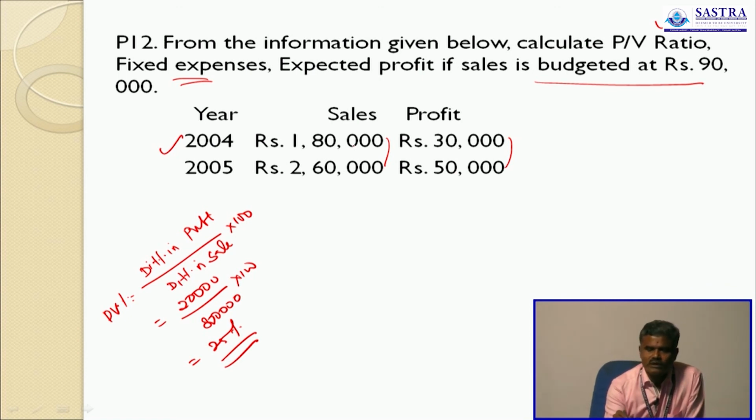So sales is 1,80,000, PV ratio is 25%. I already told you PV on sales is contribution.